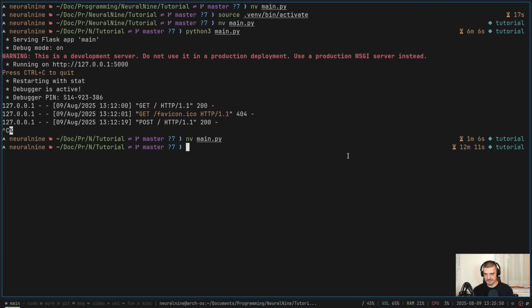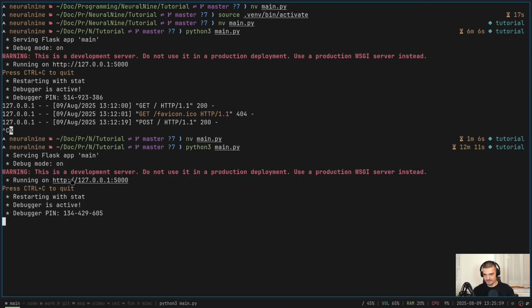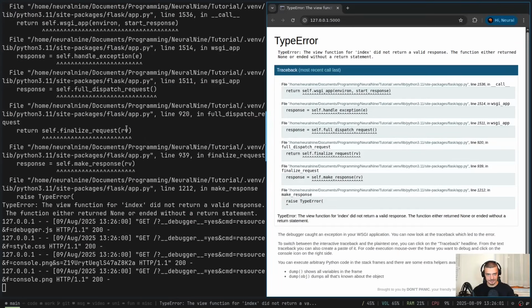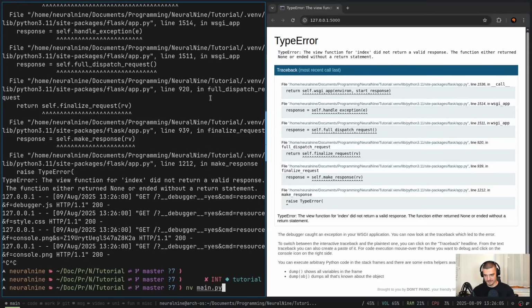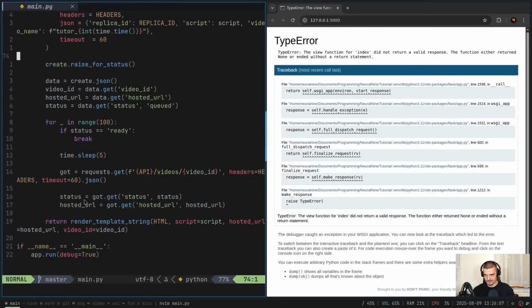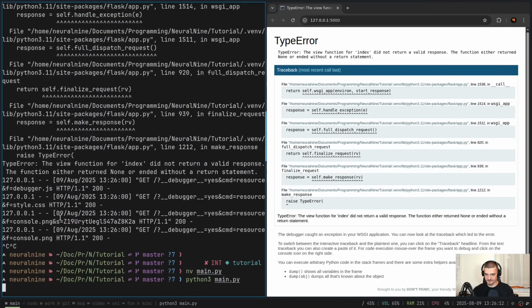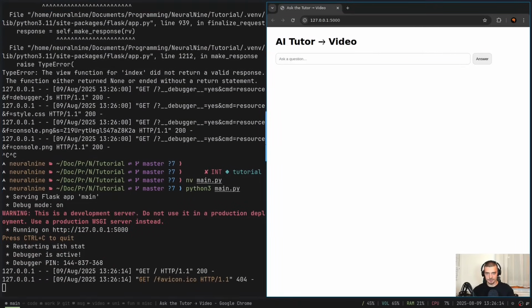So let's close this. Let's go and say, in my case, uv run, or actually I'm in the environment, so I can say Python 3 main.py. Open this in the browser. I get an exception because we did not return a valid response. Maybe my indentation was problematic. I think so. There should be one more tab to the left. Let's try again. There you go.